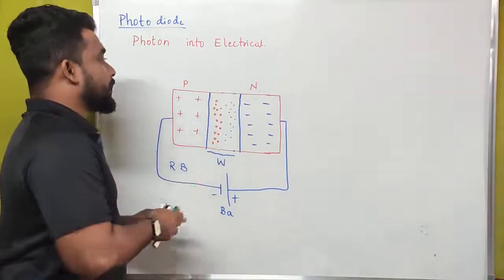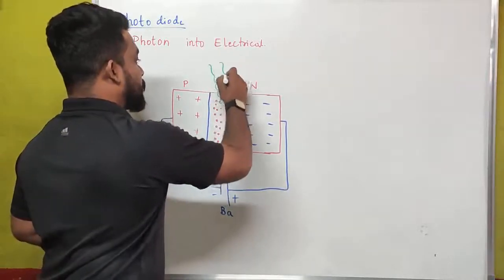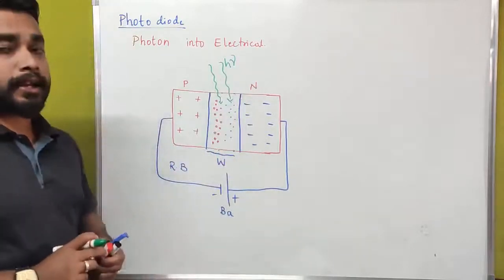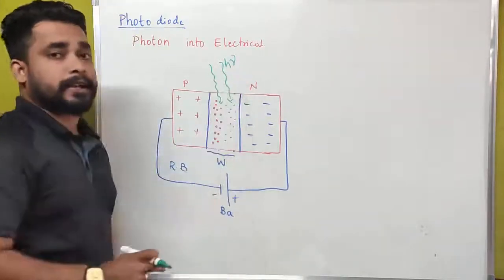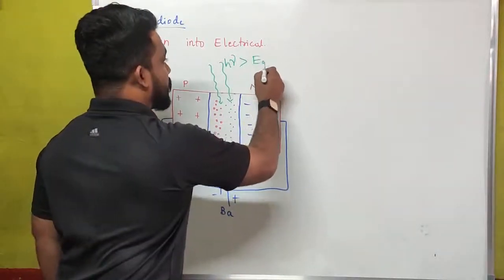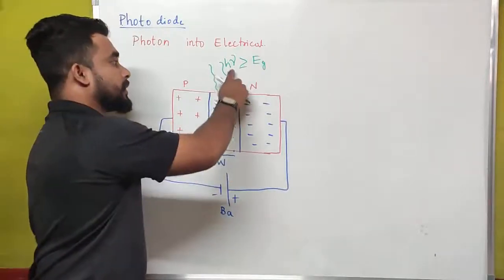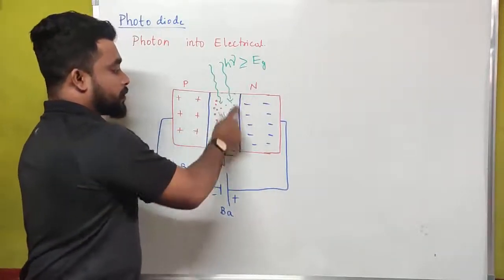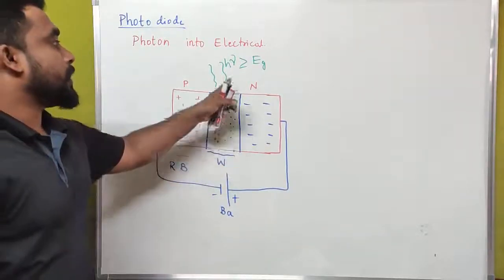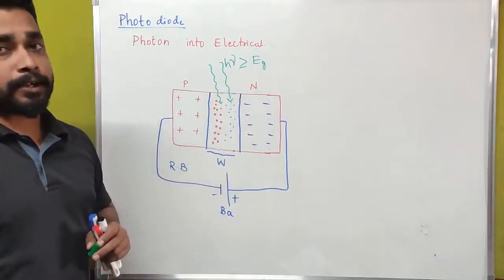But for the depletion layer, the energy which we are incident with has to be equal to or greater than the energy gap of the semiconductor.